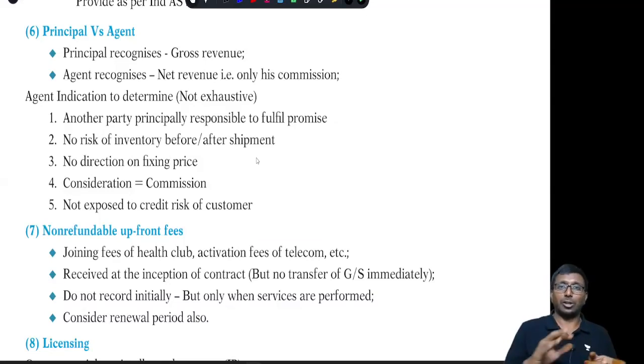Correct. Non-refundable upfront fees. If you join any club or something, you will be paying the money. The club should not recognize the entire amount as revenue immediately, because there must be some services the club will be providing to the customers over some number of years.